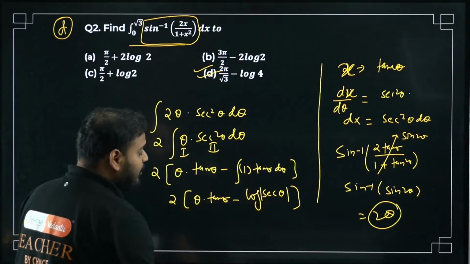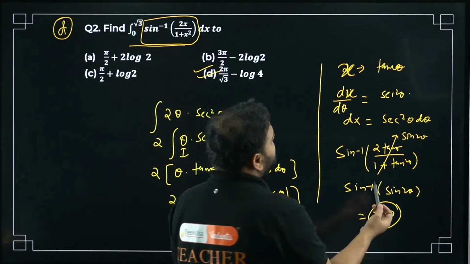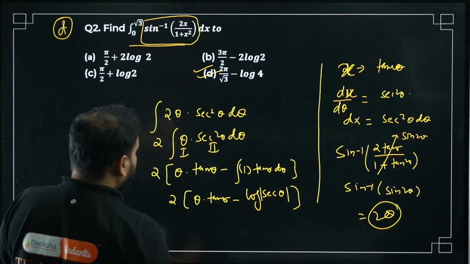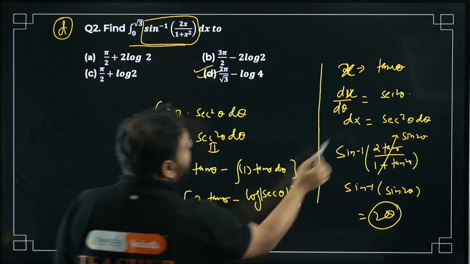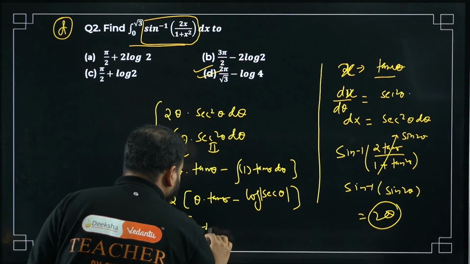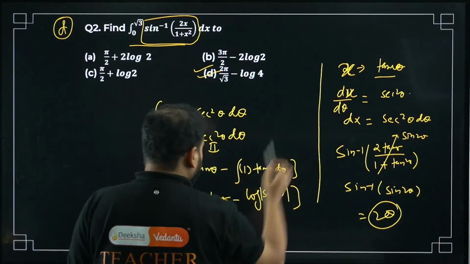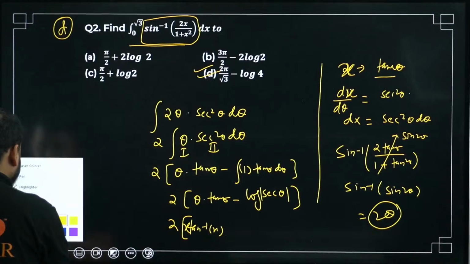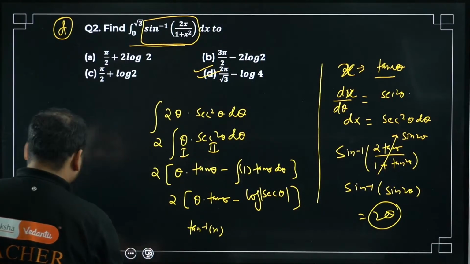Please check. From here you have to substitute back the variable. What is that going to be? I can write this in terms of x now. Theta will be tan inverse of x, so right here tan inverse of x. What is tan theta? Simply x.